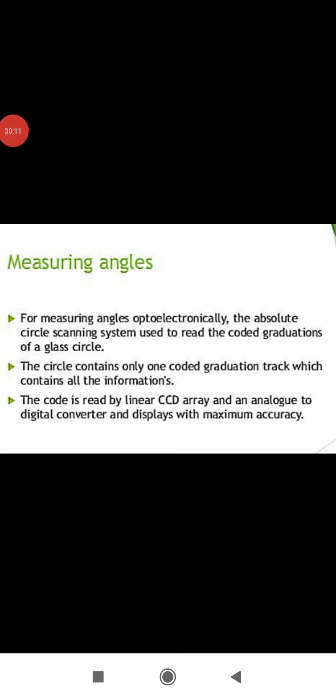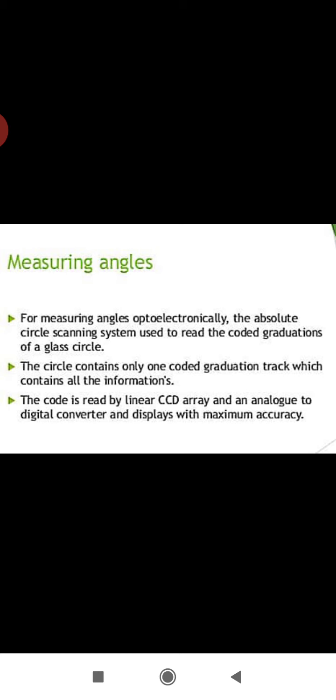Measuring the angles, most total station instruments measure the angle by means of electro-optical scanning of extremely precise digital barcodes etched on the rotating glass cylinder or disc within the instrument. For measuring angles optoelectronically, the absolute circle scanning system is used to read the coded graduations on the glass circle.